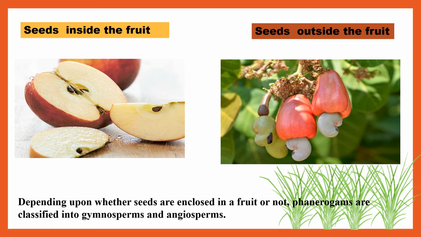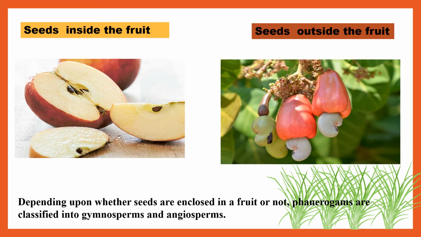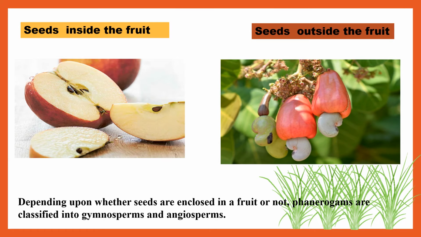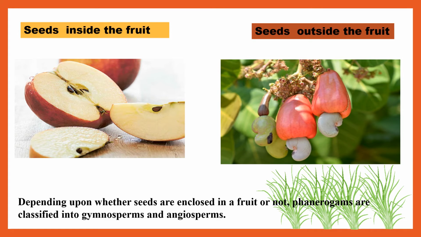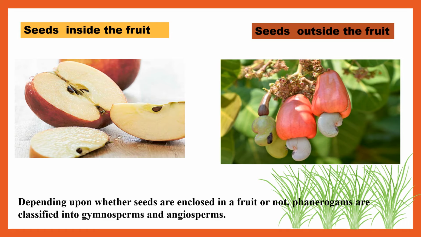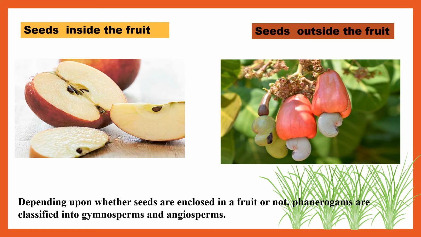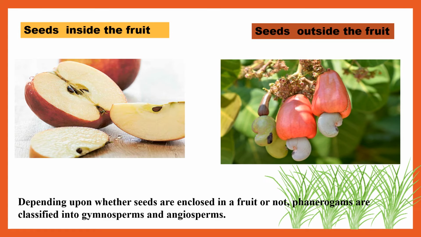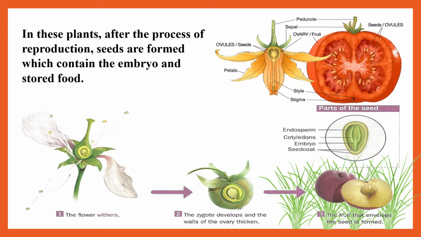Such type of plants which have seeds inside the fruit are called as angiosperms, whereas some plants bear seeds outside the fruit. Okay, so such are called as gymnosperms. Depending upon whether seeds are enclosed in a fruit or not, phanerogams are classified into gymnosperms and angiosperms. I hope this part is clear.